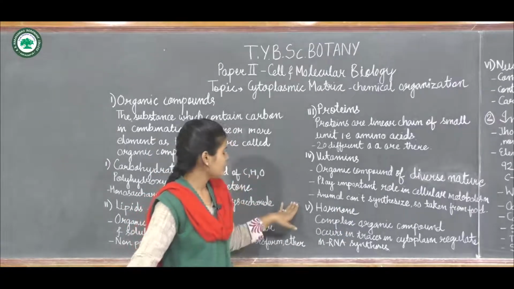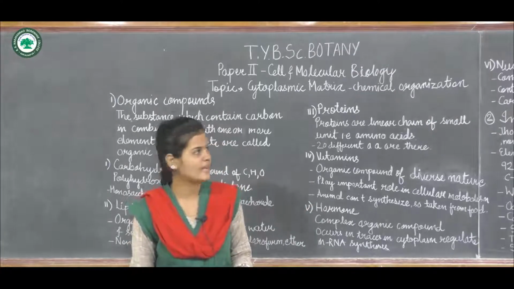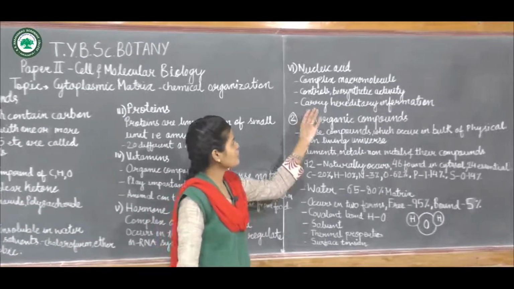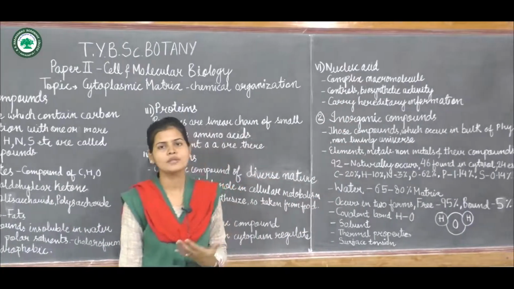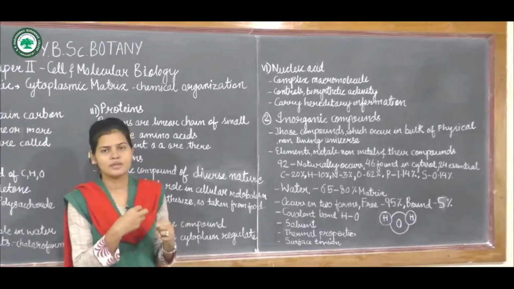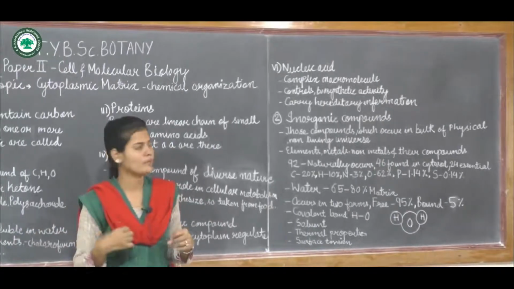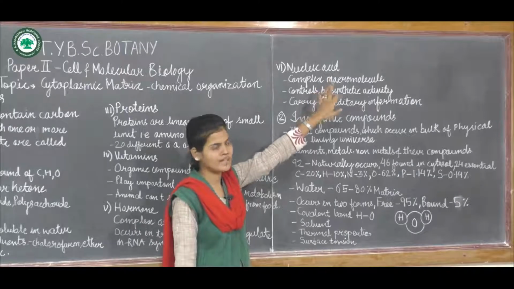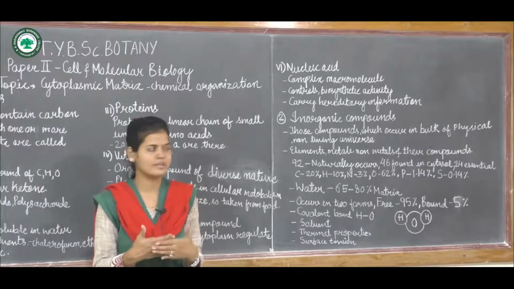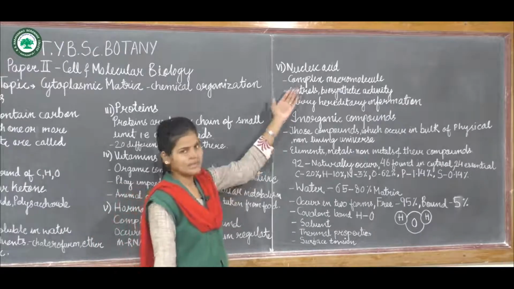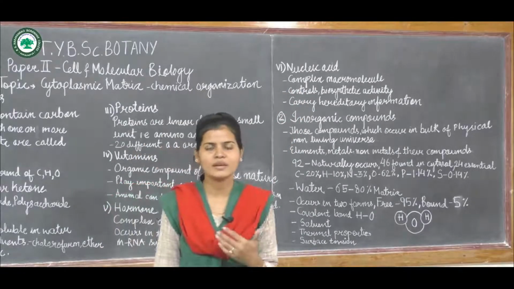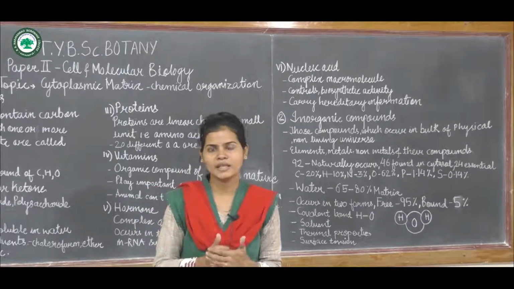Now next is the nucleic acid. Nucleic acids are complex macromolecules. Macromolecules means they are made up of nucleotide units. From different nucleotides, they form a macromolecule, that is a nucleic acid. They control the biosynthetic activity of a cell, like transcription and translation, all of which are carried out under the nucleic acid, and they also carry the hereditary information. Suppose we say DNA, RNA, these are nucleic acids.